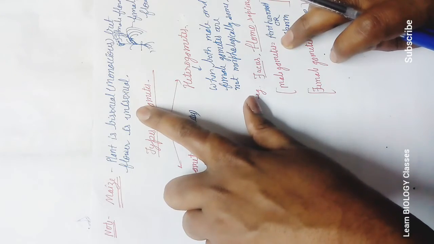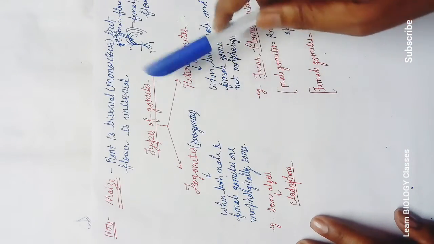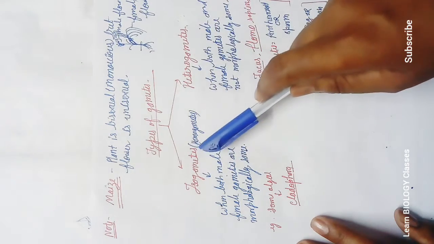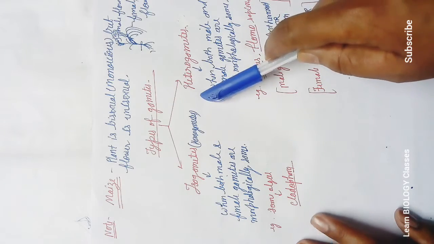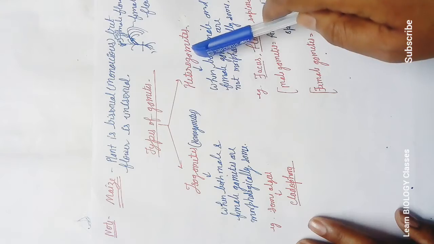You can say dioecious. Next, also very important, the types of gametes. Gametes are of two types: isogametes, or in short the other name is homogametes, and next is heterogametes. Just learn isogametes and heterogametes.